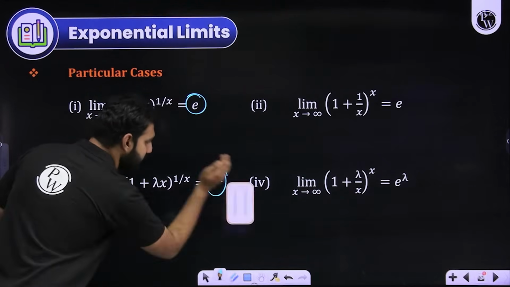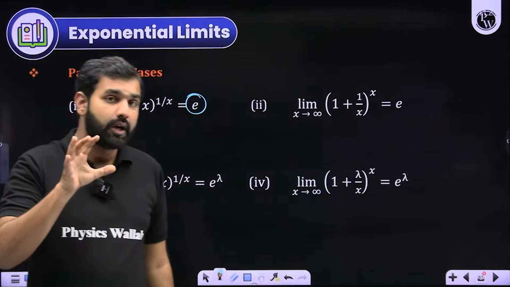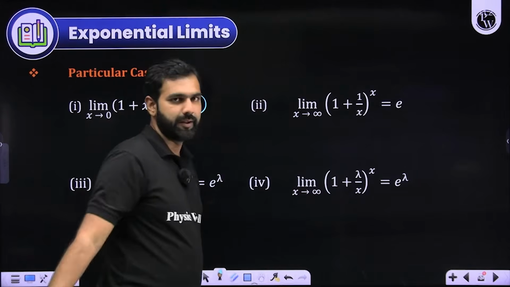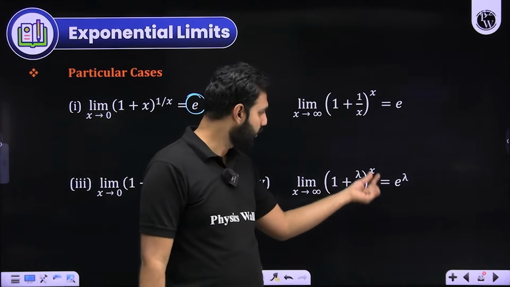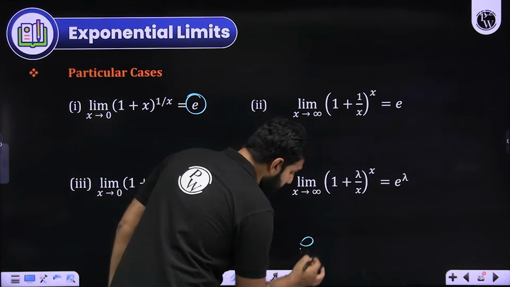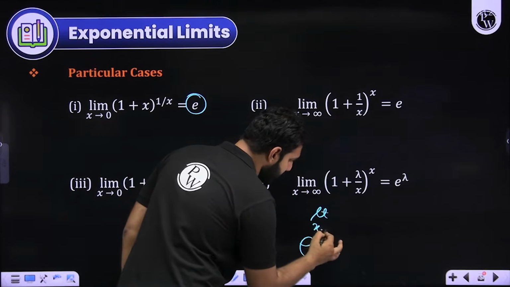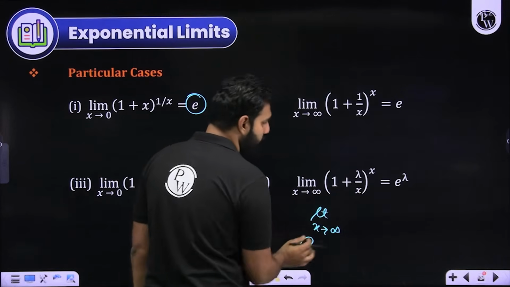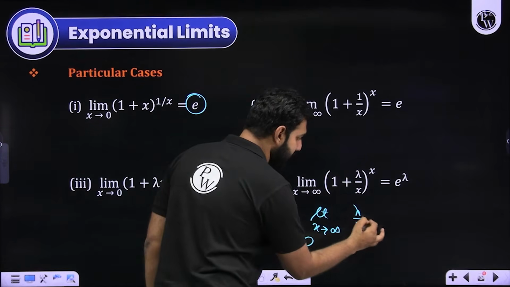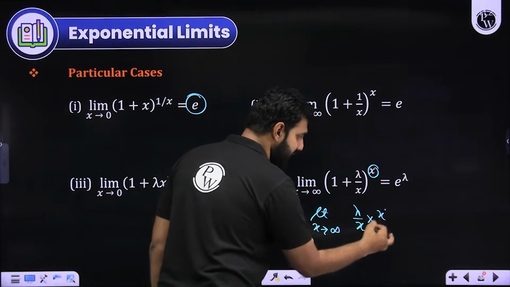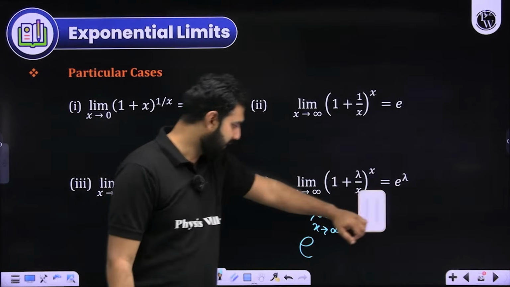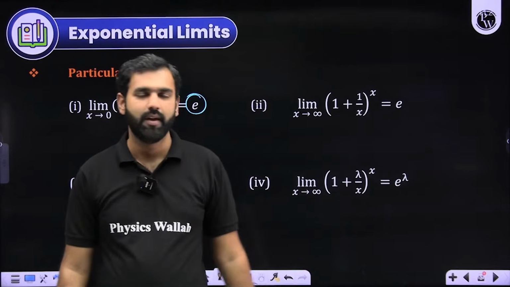I'll demonstrate it with this example as well so that you comprehensively get this part very clearly. See, x is approaching infinity. So lambda upon infinity is 0. This is infinity. So 1 to the power infinity. How do you deal with this? The answer will be e raised to the power limit x approaches infinity, f of x minus 1. So 1 plus lambda by x minus 1 will be, 1 cancelled, you're left with lambda by x into g of x. What is g of x? That is x. x and x are cancelled. You're left with e to the power lambda. That's exactly the correct answer. Did you understand this short technique?